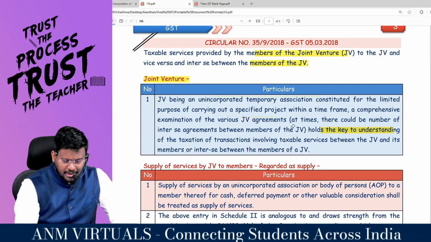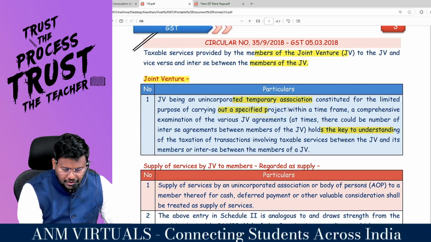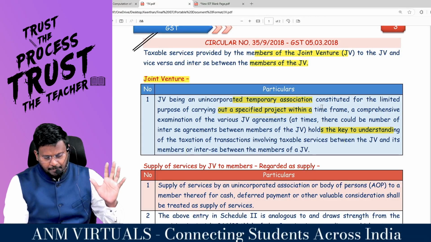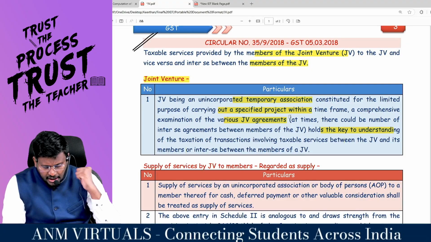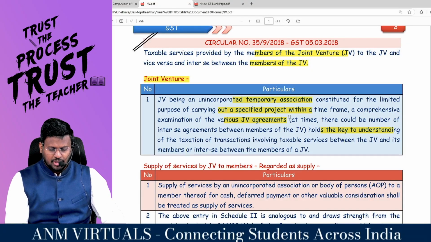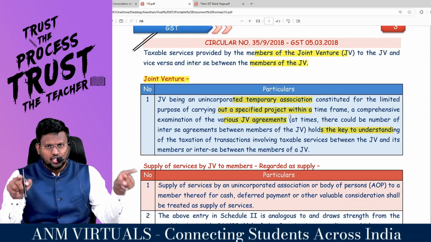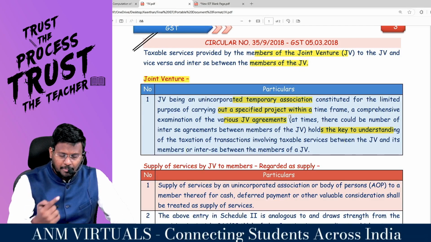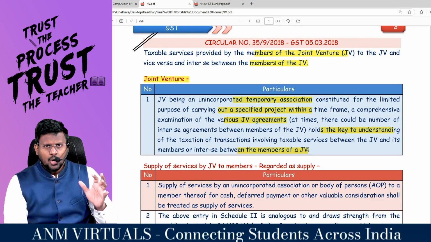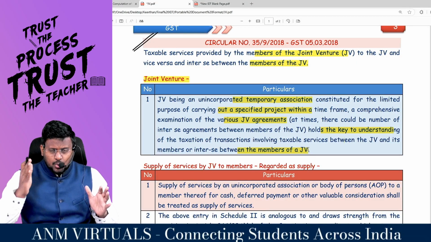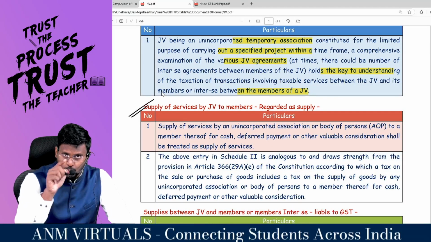So, a joint venture is an unincorporated temporary association constituted for the limited purpose of carrying out a specified project within a time frame. A comprehensive examination of various JV agreements holds the key to understanding the taxation of transactions involving taxable service between the JV and its members, or inter se between the members of a JV. So in order to say whether the transaction is going to be taxable or not, we have to understand the JV.